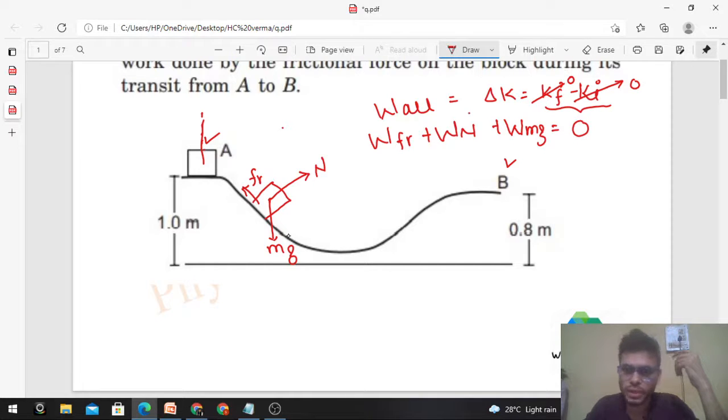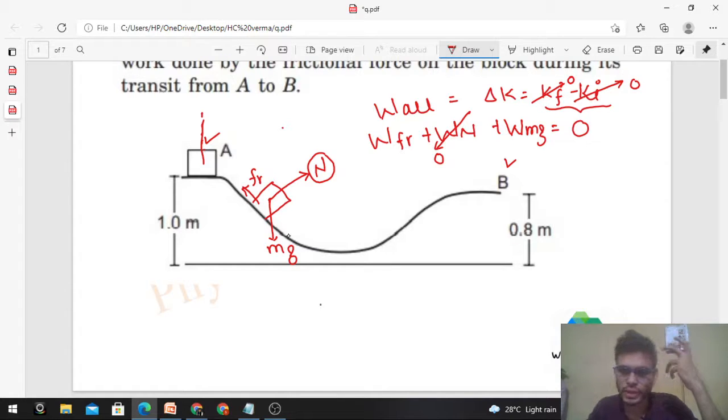What is work done by normal reaction? That will be 0 because at any instant normal reaction will be perpendicular to the displacement of the block. The block will move in tangential direction to the curve. The displacement of the block at any instant will be tangential and the normal reaction will be perpendicular to the curve. So at any instant we can say the angle between normal reaction and the displacement will be 90 degrees. Therefore work done by the normal reaction will be 0. What is the work done by friction? That we have to find out.